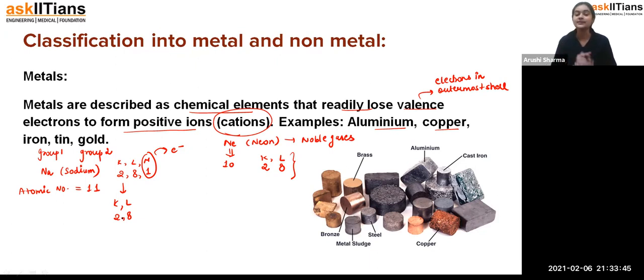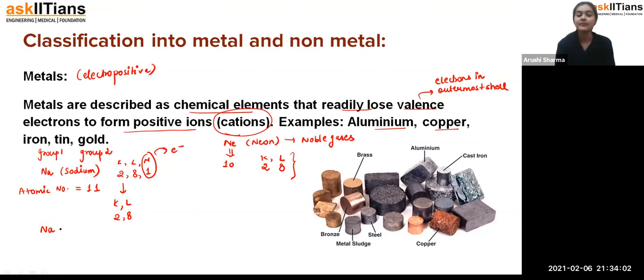So that is why sodium will lose its one electron, and when it loses its electron and forms the positive cation, that is why, students, metals are called electropositive elements. When sodium loses its one electron, it occupies the plus charge.